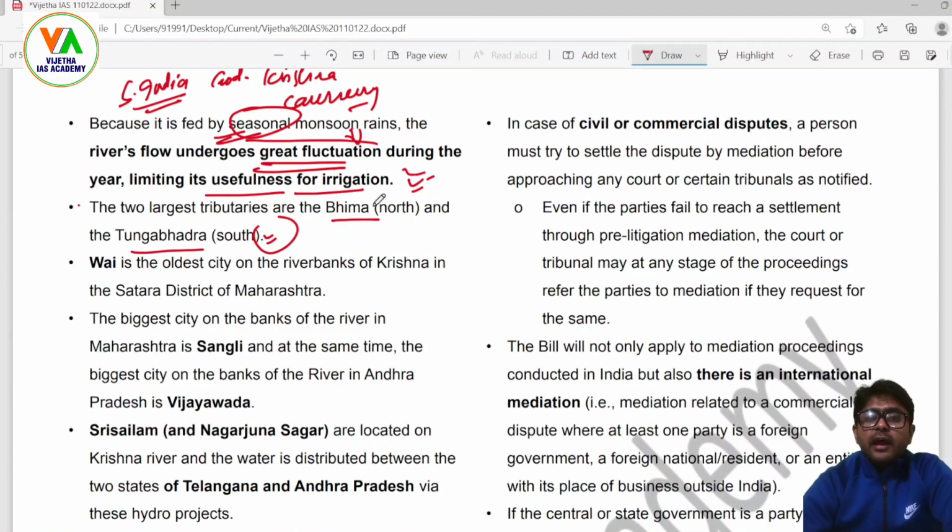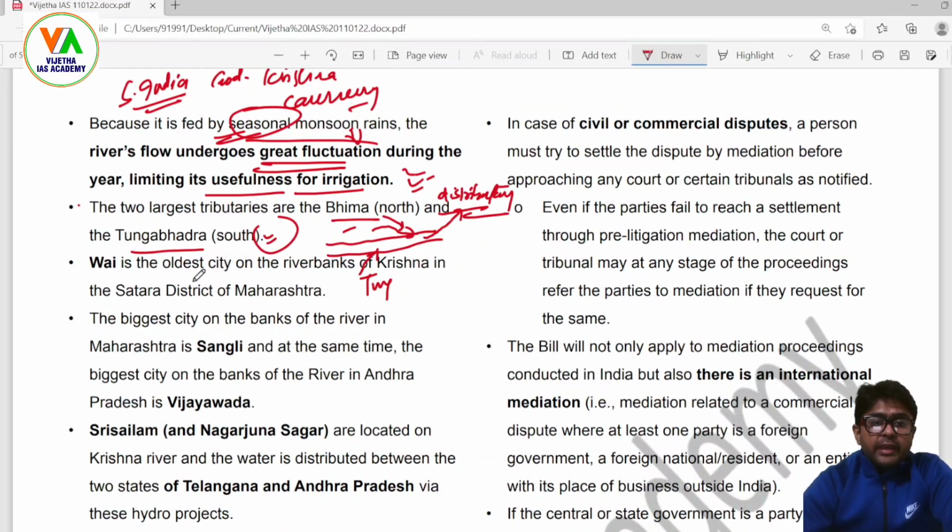These two largest tributaries bring water from somewhere but discharge into the mainstream river. So let's say this is Bhima and this is Tungabhadra. They are discharging water, so they are known as tributaries, whereas once the water is taken away by any stream, it is known as a distributary.